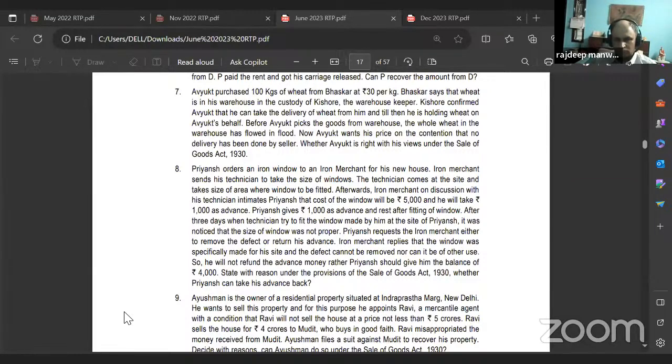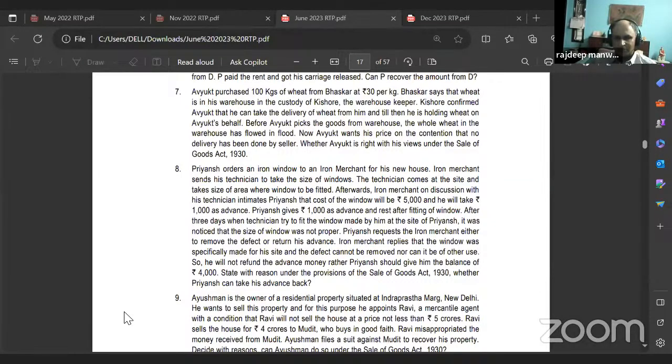Before Avyuk picks up the goods from the warehouse, the whole wheat in the warehouse is washed away in a flood. Now Avyuk wants his price back, contending that no delivery has been done by the seller. Whether Avyuk is right under the Sale of Goods Act 1930.